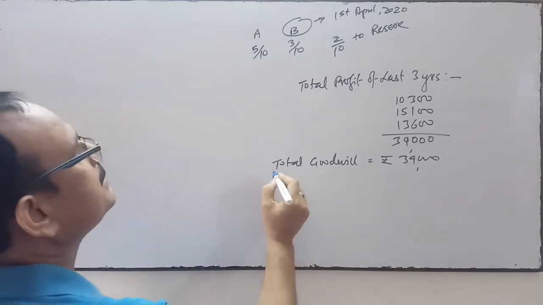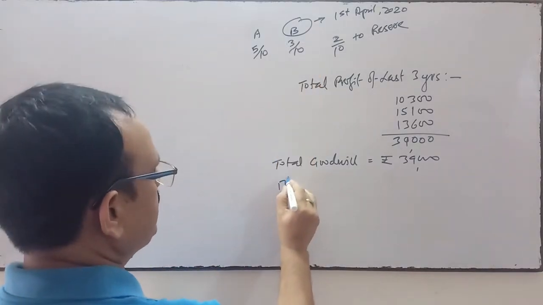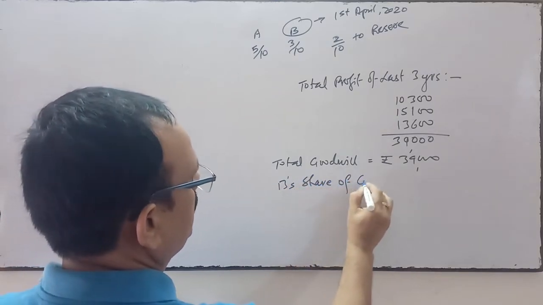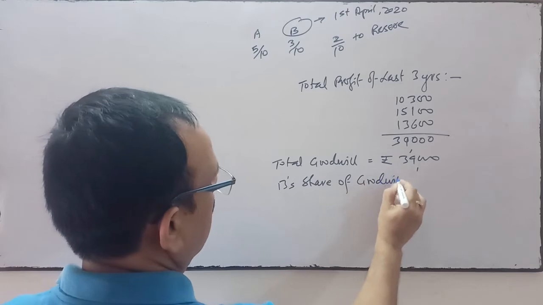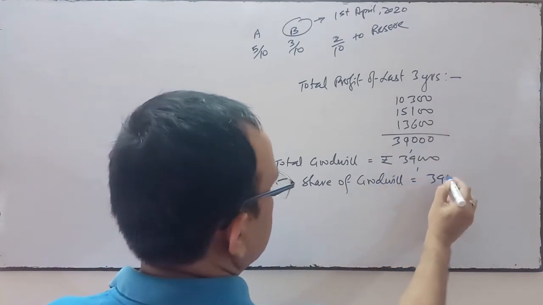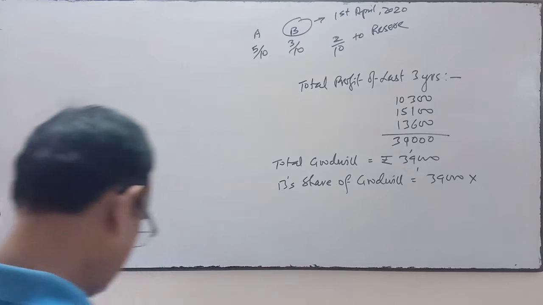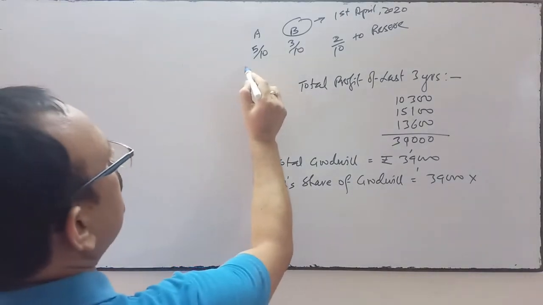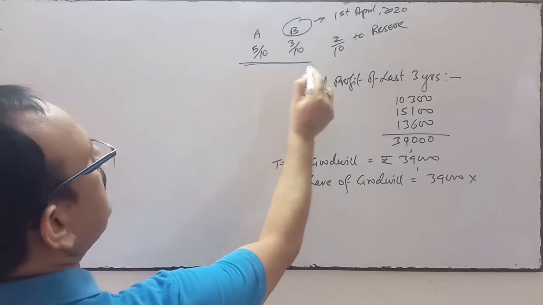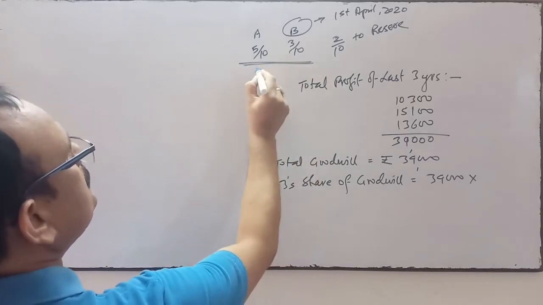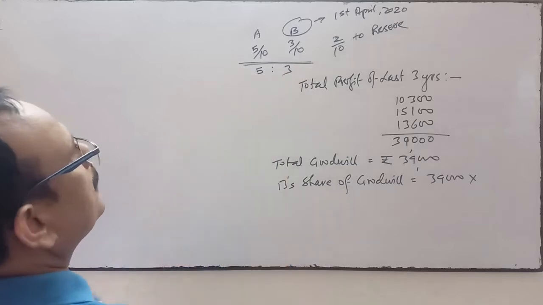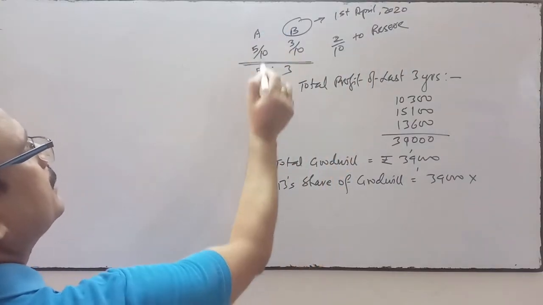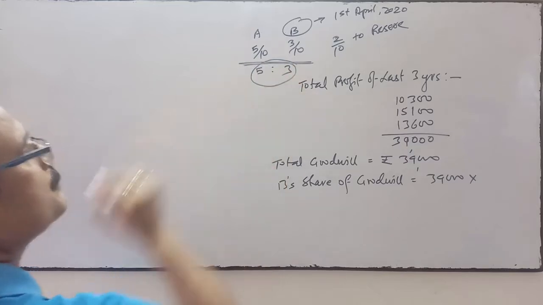And B has died. So B's share of goodwill will be 39,000 into, if you see, in between A and B the profit sharing ratio is 5:3, because the rest they have transferred to reserve.